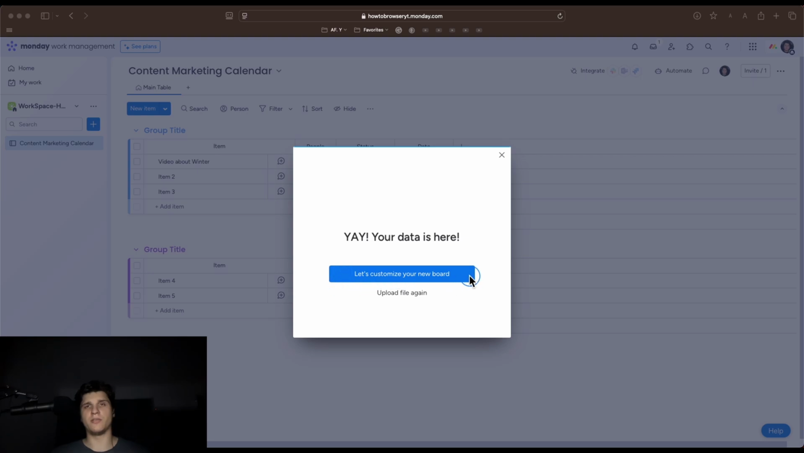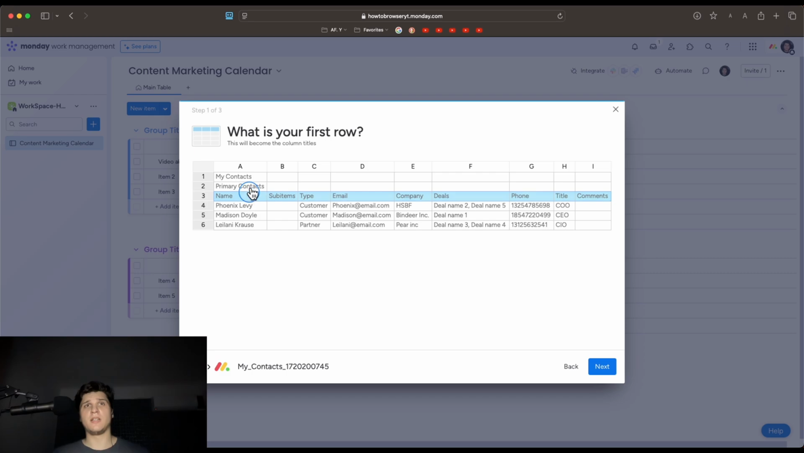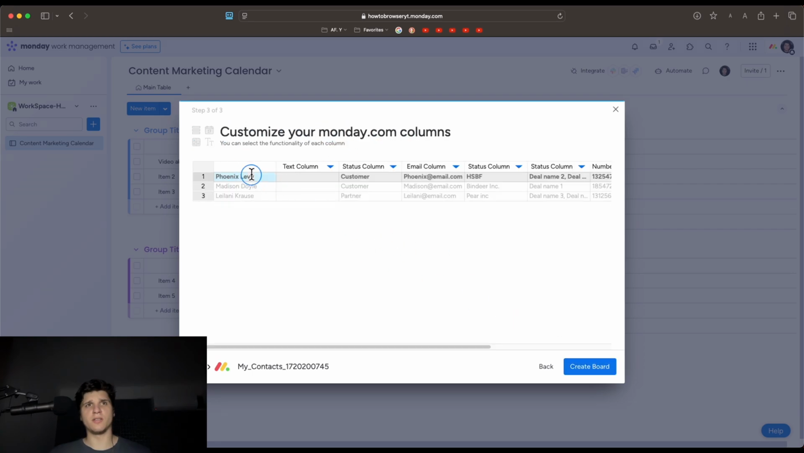Now let's customize your new board. You can upload file again. I'm gonna click on here. Now I can customize this data. You can see here this 1 2 3 4 and even 6 to 1 2 3, and I can click on next. So here, as you can see, what's your first column, and here you can customize that part.